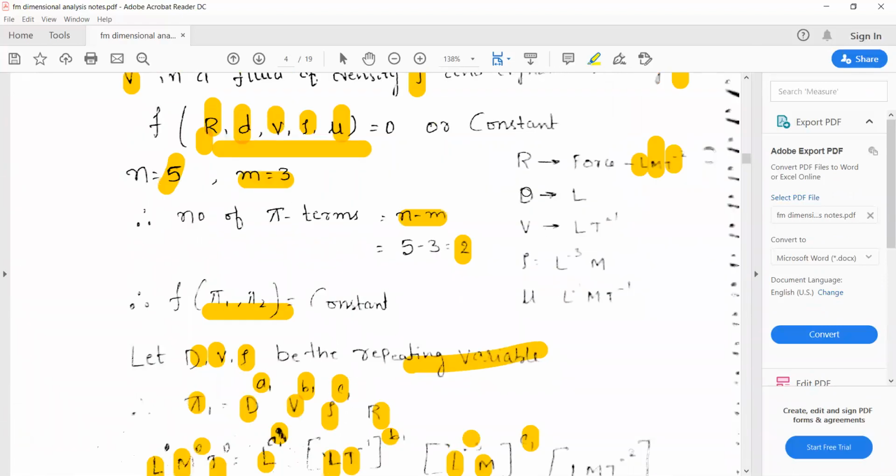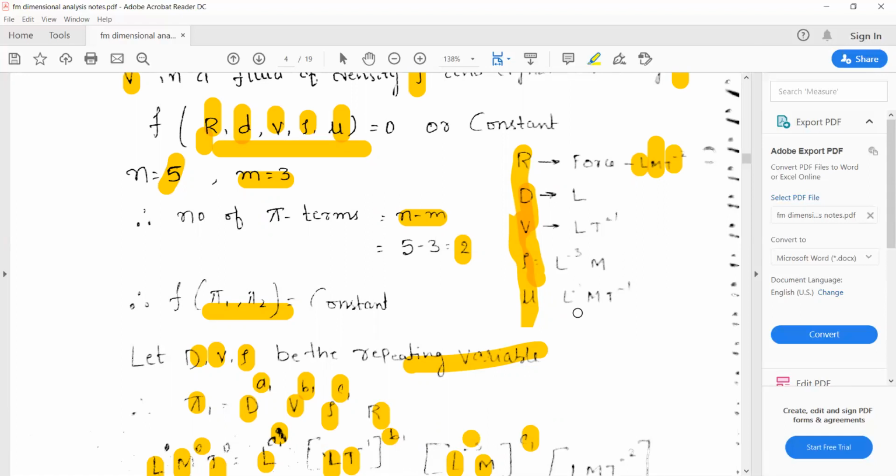Before that, you can write the expression for d, v, rho, mu, r for everything. D is L, V is L into T raised to minus 1, rho is L to the power minus 3 into M. Mu means dynamic viscosity, Newton second per meter square as the unit. So Newton in the sense again force, mass into acceleration.